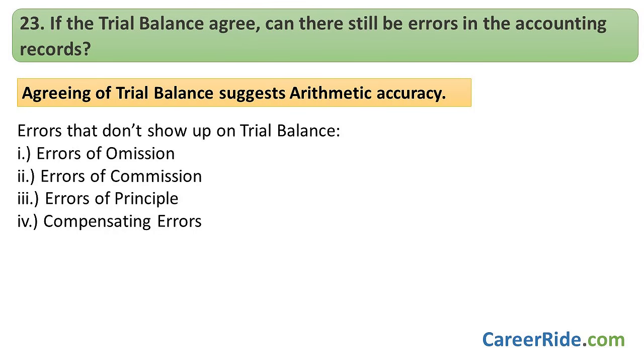Okay, now again, a very important and tricky one. If the trial balance agrees, can there still be errors in the accounting records? So see, agreeing of trial balance suggests arithmetic accuracy in your records. There can still be errors in the books of accounts that do not reflect on the trial balance at all. These can be errors of omission, errors of commission, errors of principal, or compensating errors.